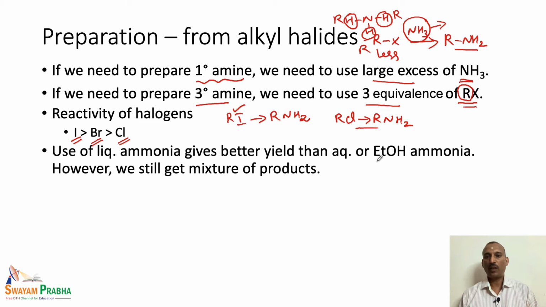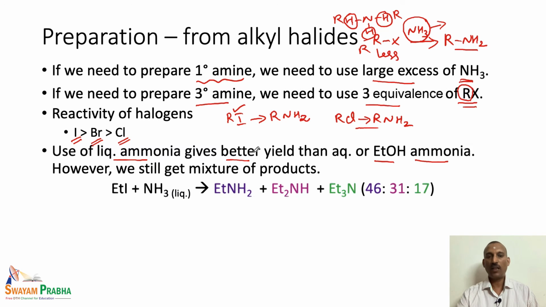Instead of ethanol and ammonia solution that we have seen earlier in the Hofmann method, if we use liquid ammonia, then we can actually get a better yield of this particular product, that is the primary amine. But again, this will not exclusively give the primary amine as the final product. Let us say we know the iodides are much better reactive compared to the chloride. So, if we start with ethyl iodide and treat it with liquid ammonia, our primary amine, that is the ethylamine, is formed in around 46% yield.